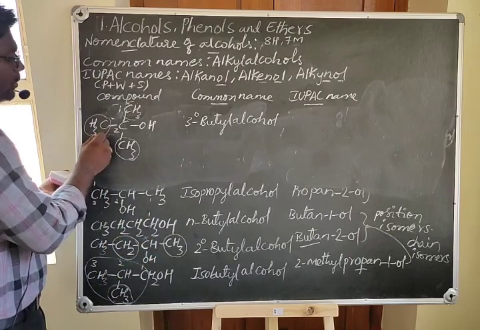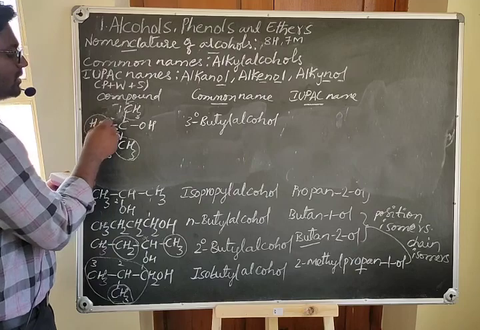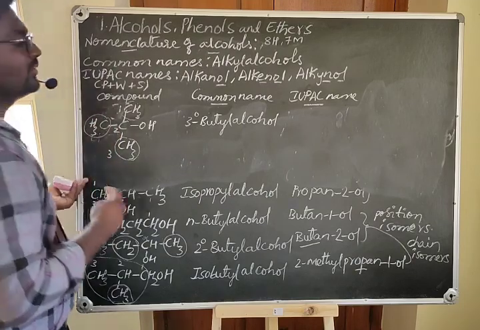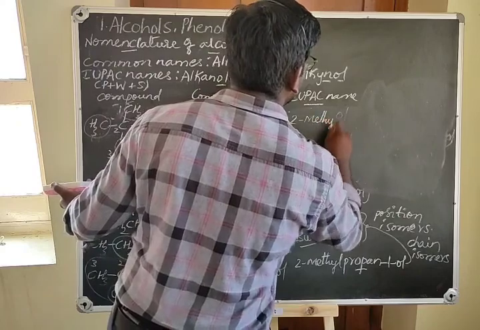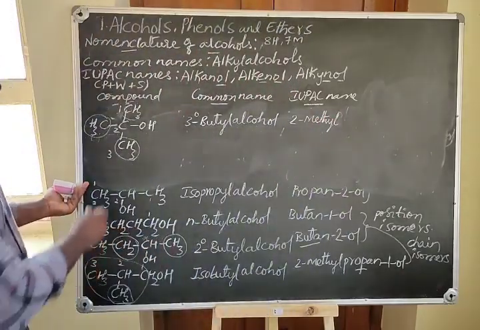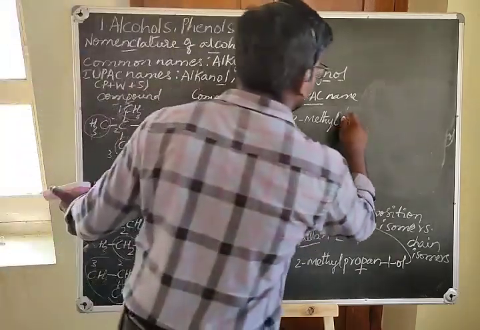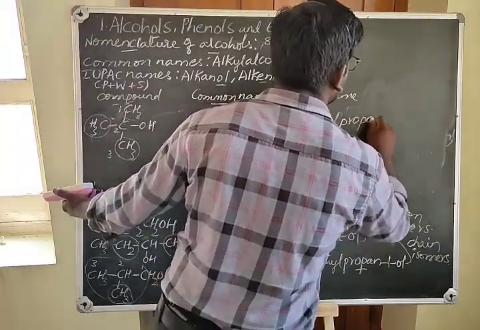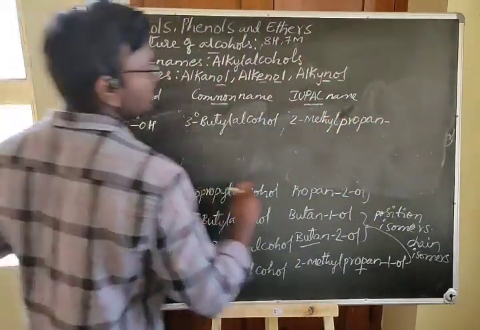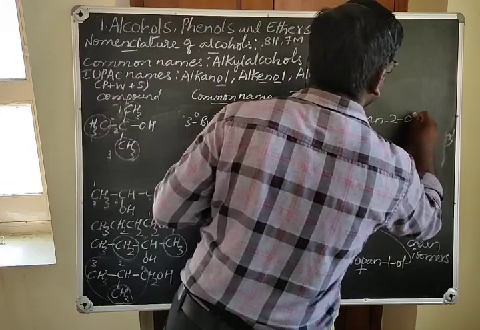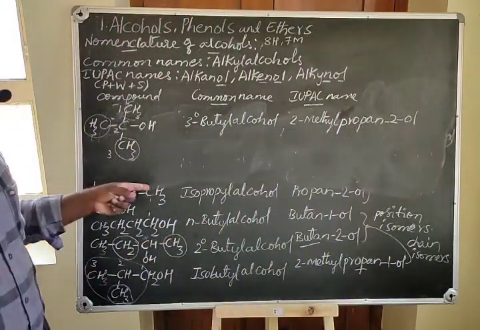Therefore, it is 2-methyl, because it is a substituent group, that is why it is taken as a prefix. The methyl group is present on the second carbon. 2-methyl propan, where the hydroxyl group is present on the second carbon, so we have to take this as propan-2-ol.